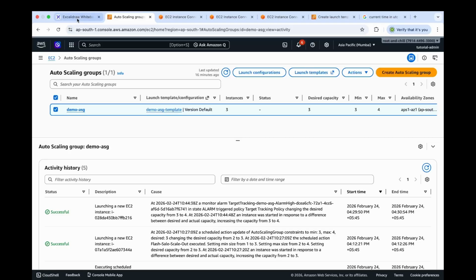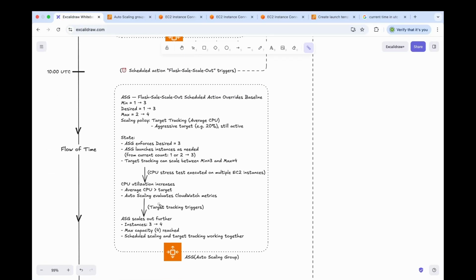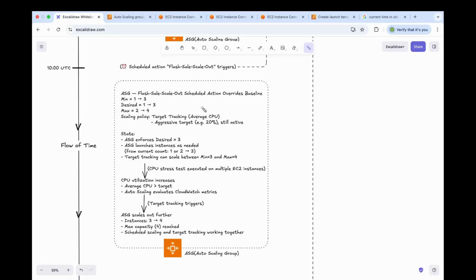So moving back to this diagram, what we have done is that we executed this scheduled action with desired of 3 and maximum of 4. We did a stress test and ASG scaled out to 4 instances as a response to our stress test. So it shows that scheduled scaling and target tracking can work together.